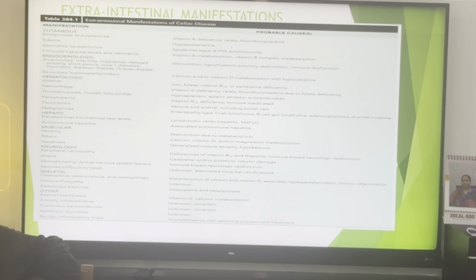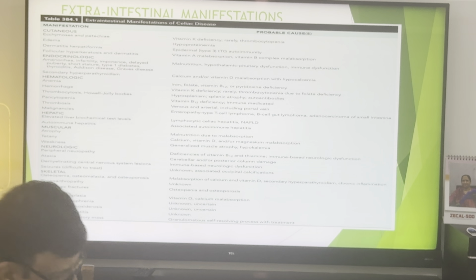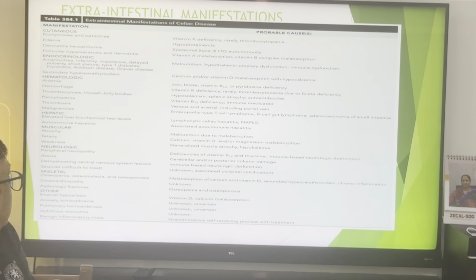Coming to the extra-intestinal manifestations already mentioned, they could be cutaneous, endocrine, hematological, hepatic, muscular, neurological, skeletal, and others. Among these, the hematological manifestation, iron deficiency anemia which is resistant to oral iron therapy, is the most common presentation in children with celiac disease, followed by short stature.